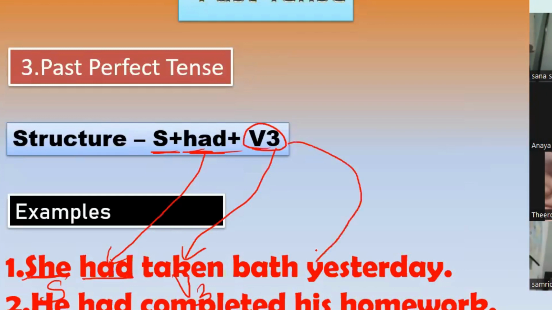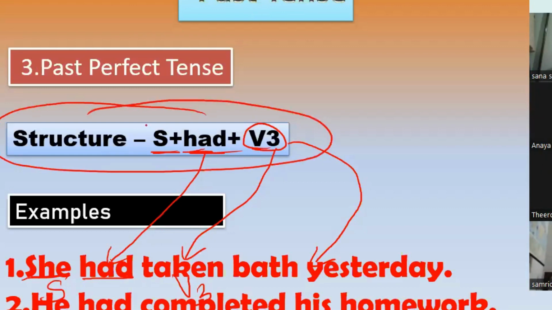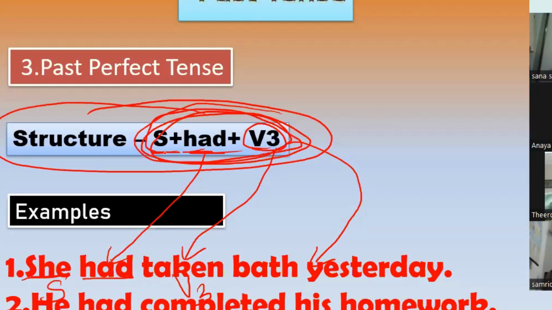Exactly, right? Okay. In the next example, he had completed his homework. Completed is verb 3. Yes. Subject had completed, right? So whenever you are understanding or reading about tenses, you should be very thorough with the basic structure so that you can easily construct or build a sentence in a particular tense. Okay, you should learn it by heart or you should understand it. You should be very clear about this structure.